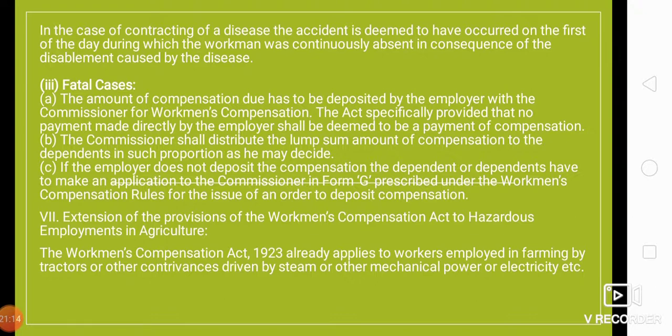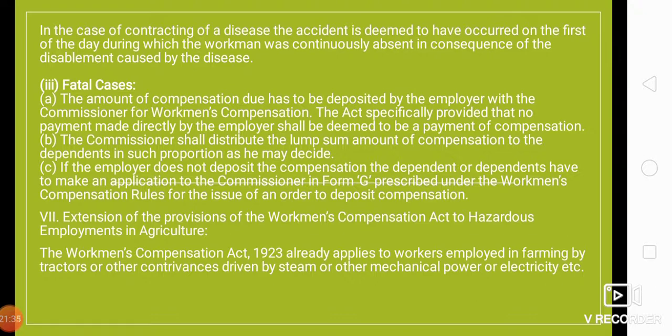And point number 3: if the employer does not deposit the compensation, the dependents have to make an application to the commissioner in Form G prescribed under the Workman Compensation Rules for the issue of an order to deposit compensation, right?